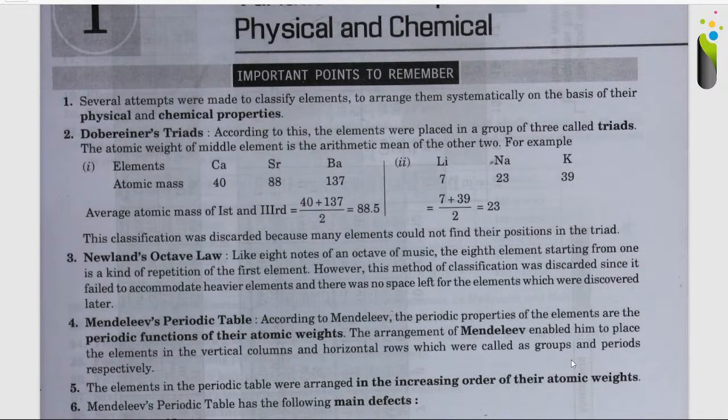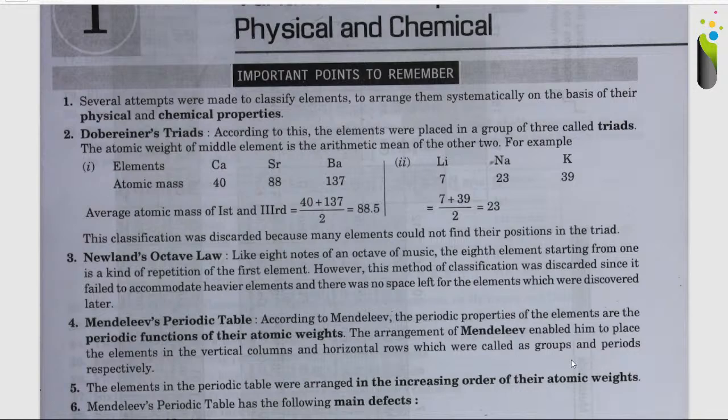The third one is Newton's law of octaves. Like the 8 notes of an octave of music, the eighth element starting from 1 is a kind of repetition of the first element. However, this method of classification was discarded since it failed to accommodate heavier elements and there was no space left for the elements which were discovered later.